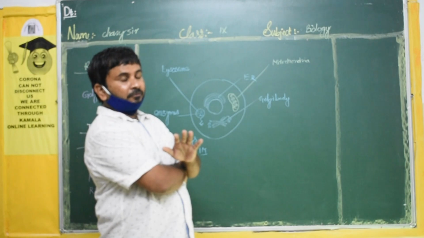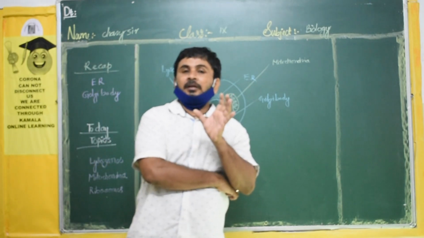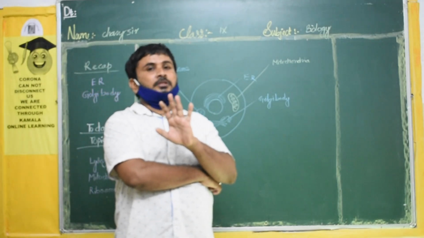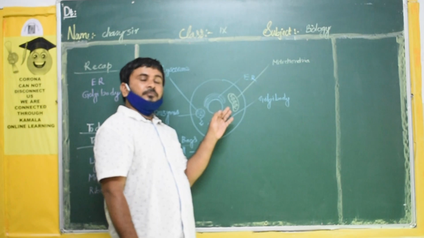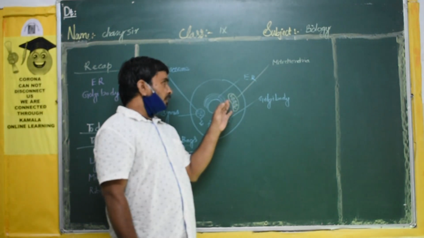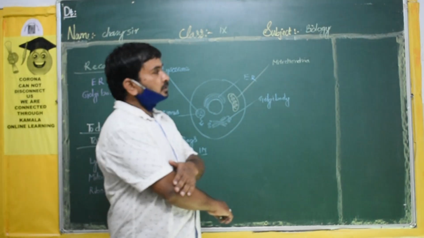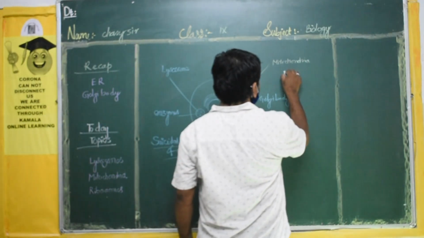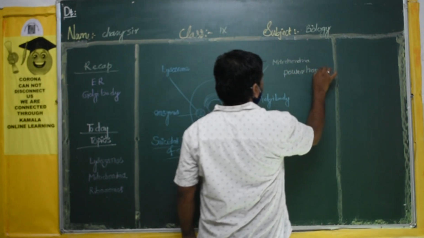Generally in every cell organelle we discuss the structure and function: how it looks and what its function is. Here also the mitochondria is round or spindle shaped. The function of the mitochondria is to release energy. That's why it is called the powerhouse of the cell.